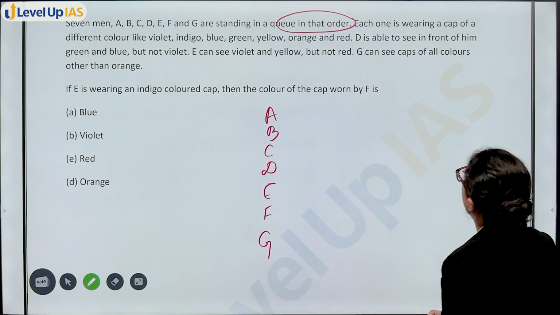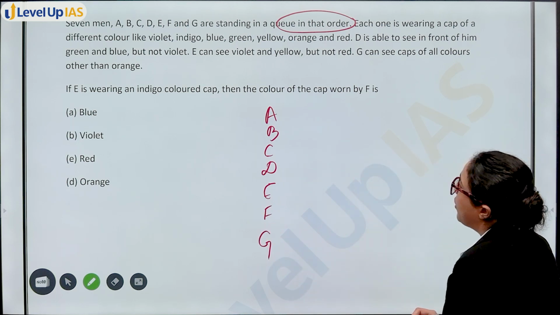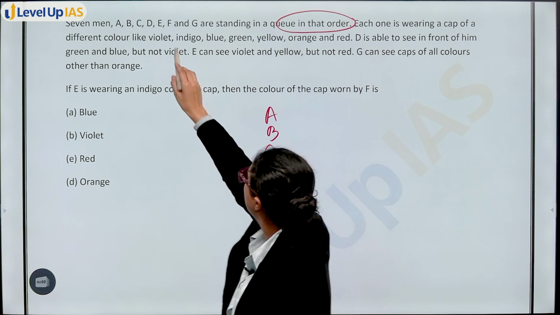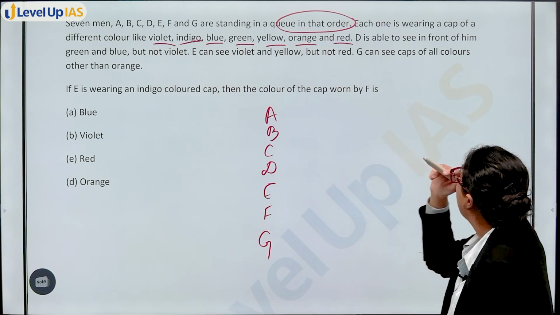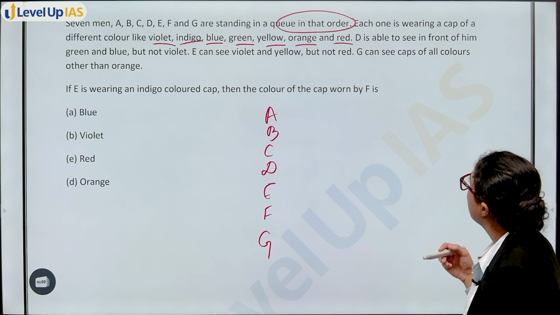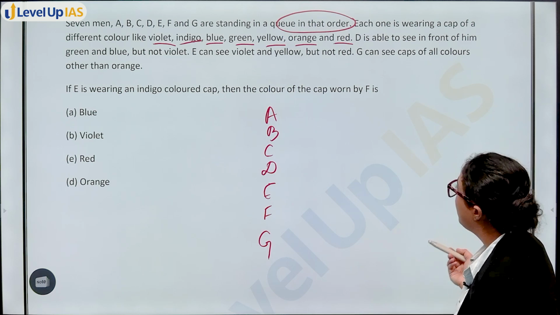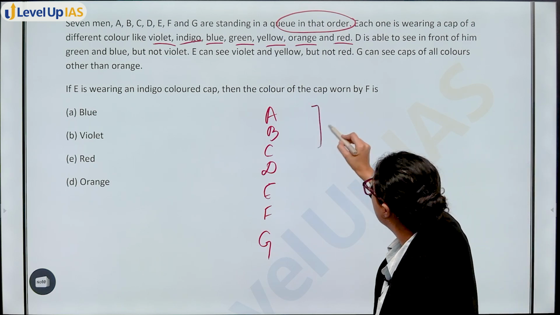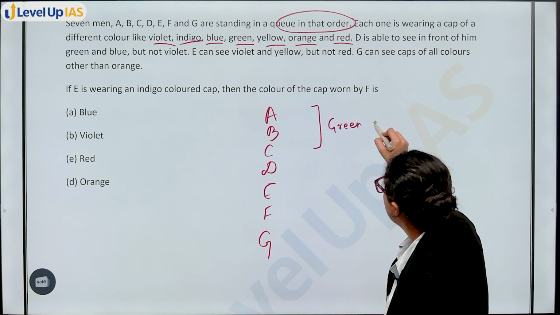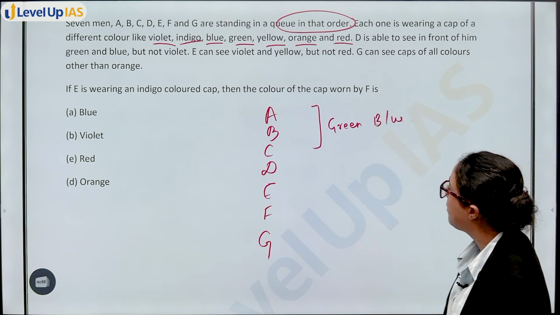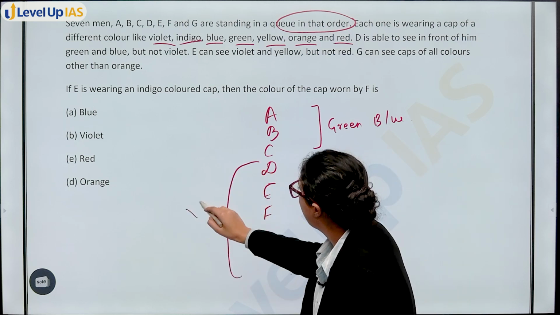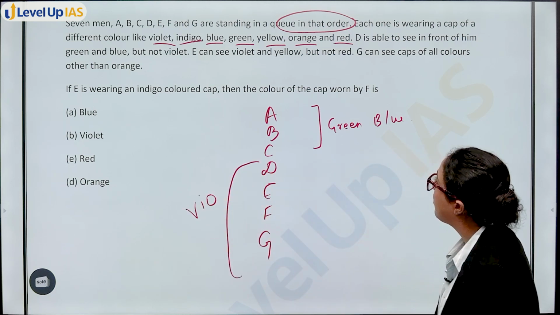Okay? Now each one is wearing a cap of different color. Violet, VIBGYOR, Vibgyor. D is able to see in front of him green and blue. D can see green and blue, but not violet. That means violet will be somewhere here. E can see violet and yellow.